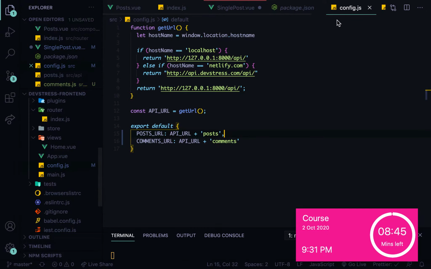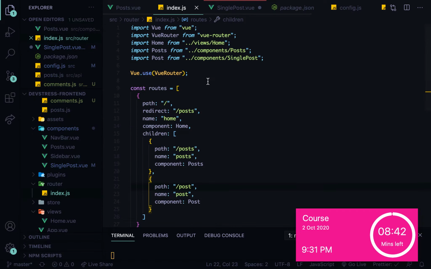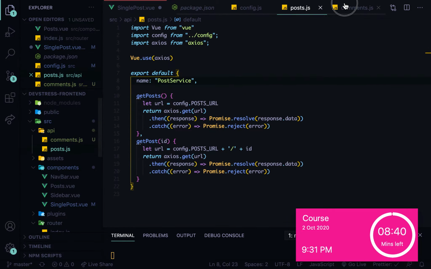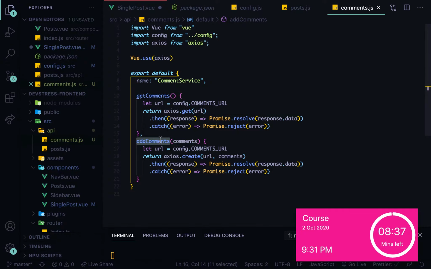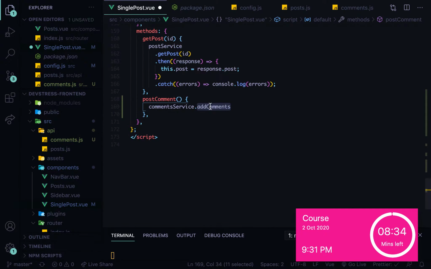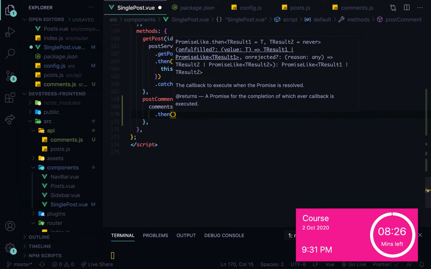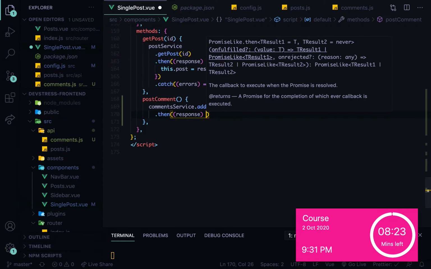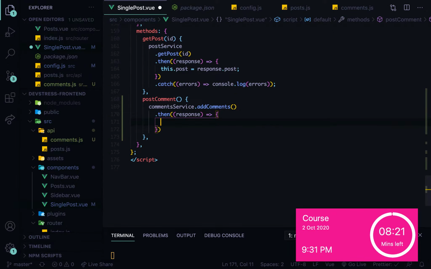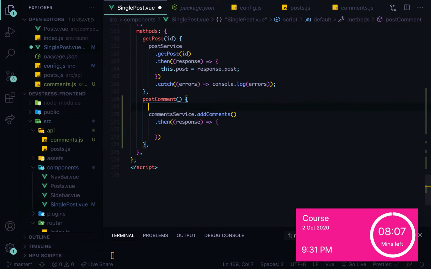comment. How did we save it? Where's our comments? So add comments, and then this is a response. So we get a then, and we're going to accept the response. And what do we do with the response now? Sorry, this is add comment, so it's not supposed to be. All right, we will still get a response, but then we need to send in the form that we are